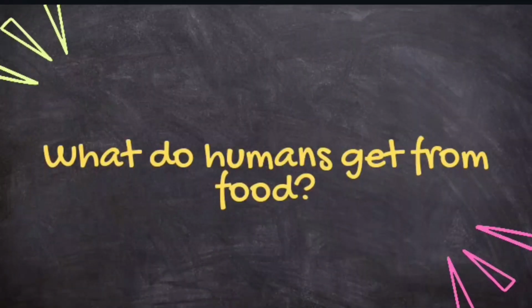Is there any moment where you began to ask yourself, what do humans get from food? To explain, heterotrophs such as human beings obtain energy and raw materials from food. These are important for cell growth, cell division, metabolism, repair, and maintenance of the body.